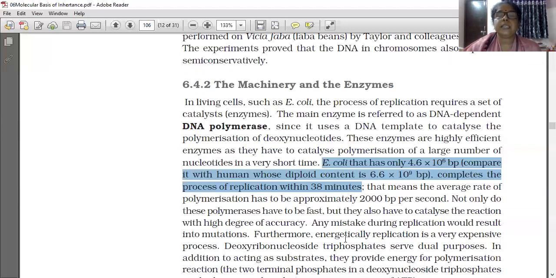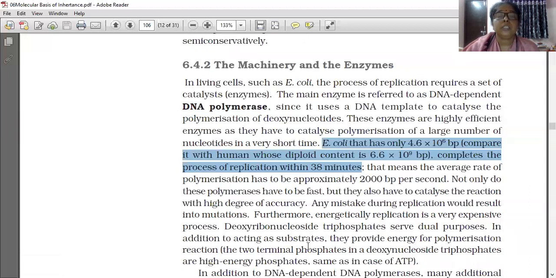Furthermore, energetically, replication is a very expensive process, meaning so much energy is utilized for replication. Deoxyribonucleoside triphosphates serve a dual purpose. In addition to acting as substrates, they provide energy for the polymerization reaction, being high energy phosphates, same as in the case of ATP.